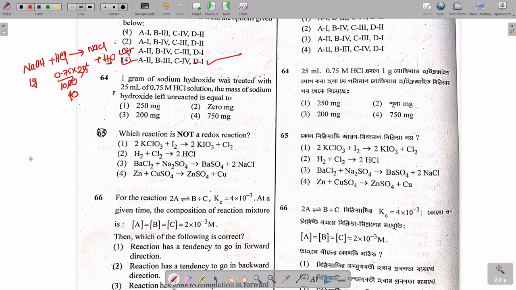Now, the number of moles will be the same, because in a neutralization reaction both A and B should be the same to form C. Now, mole of NaOH is what? Mole of NaOH is equal to mole of HCl, that is nothing but NaCl.